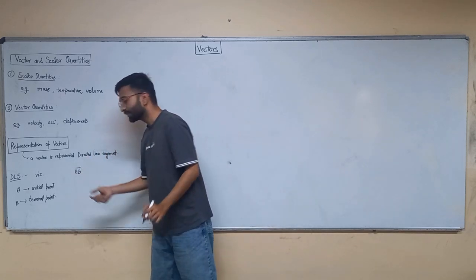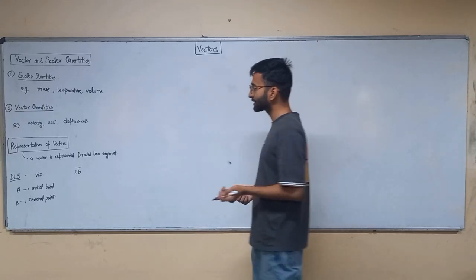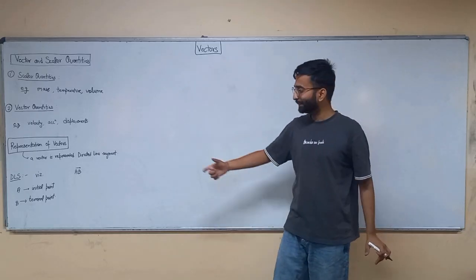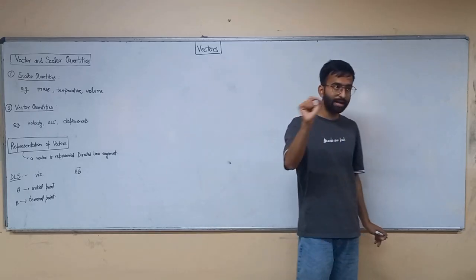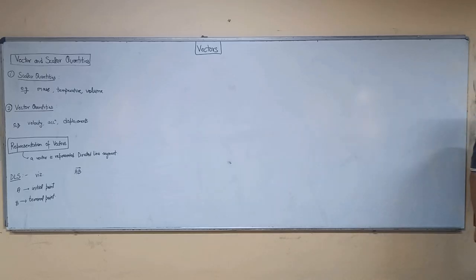So a DLS with A as initial point and B as terminal point can be written as AB vector. How do you call it? AB vector. Vector has a line over it. Alright.